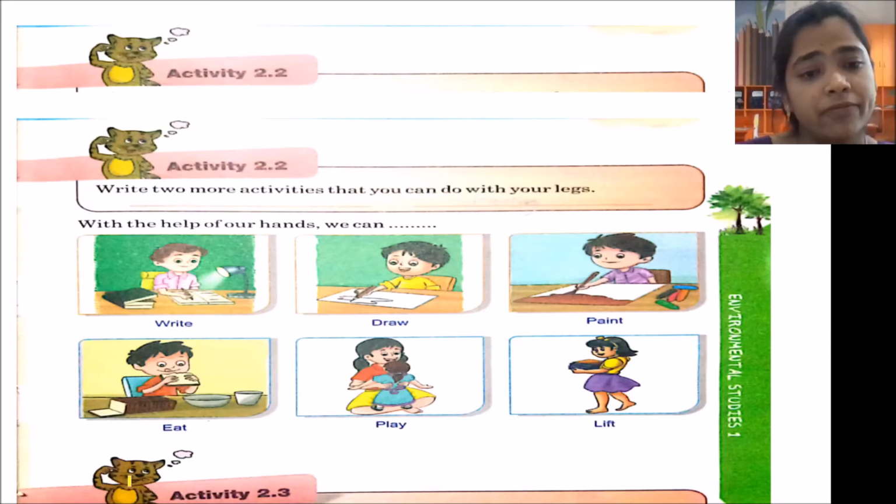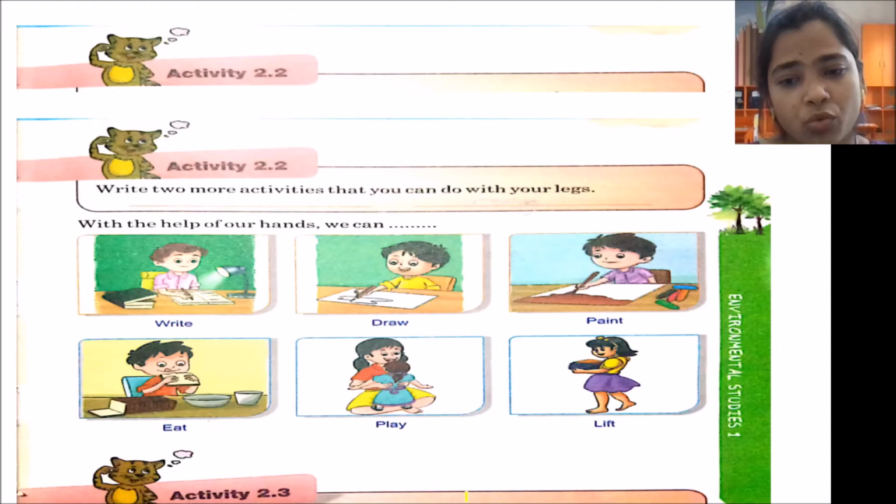Now here write two more activities that you can do with your hands. The first activity I have written is cooking and one more is washing. You can give your own work which you want to do, like brushing teeth or bathing. You can write any of that which you are going to do.